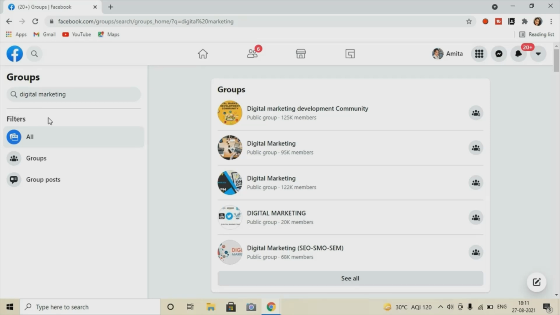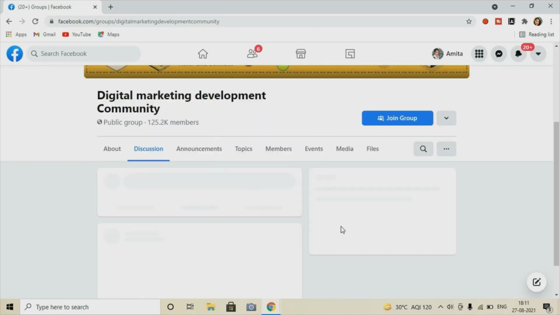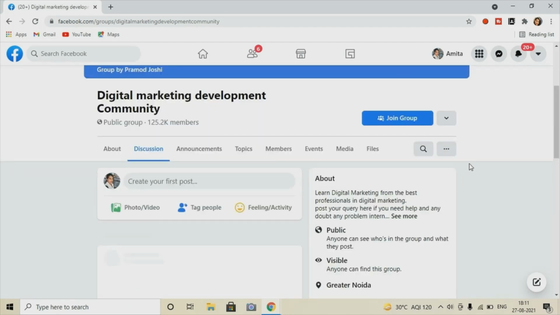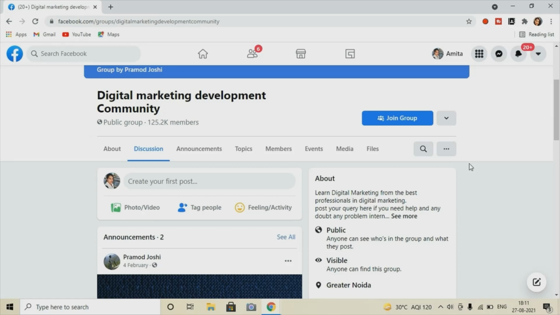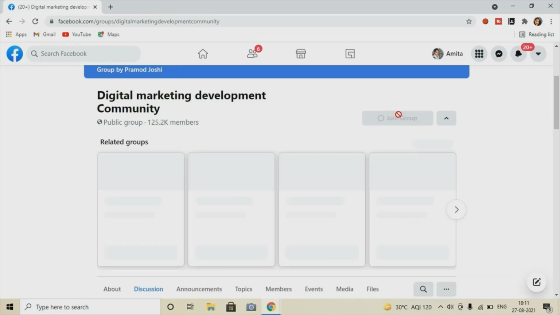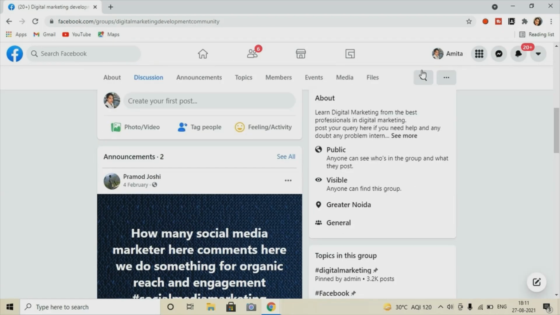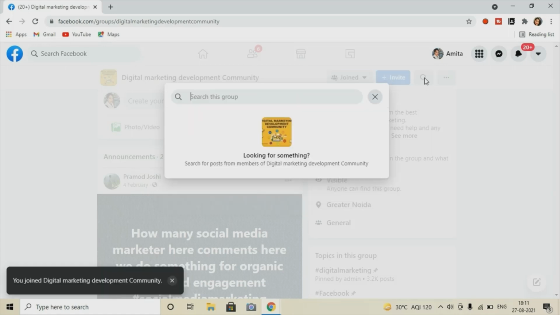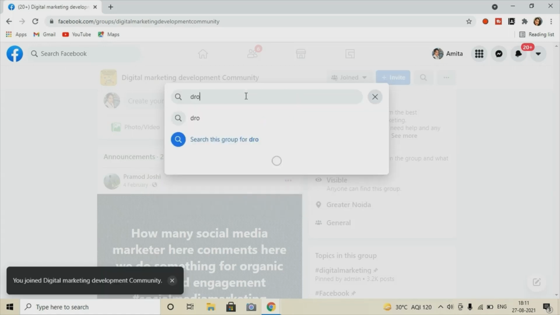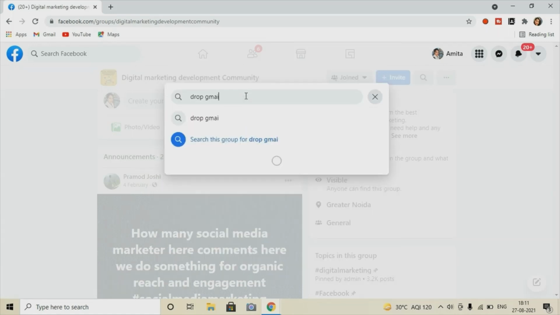So here I'm going to show you, as you can see, this is the group, and I am going to take this one as an example. So you can join a group, and here what I'm going to do is click on search, and in search I will click on drop Gmail.